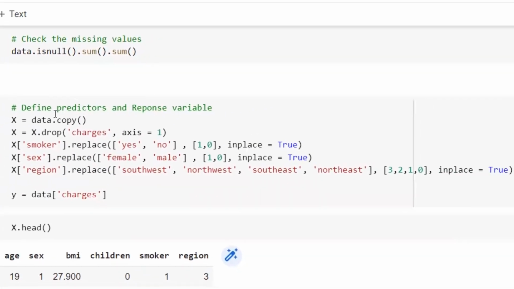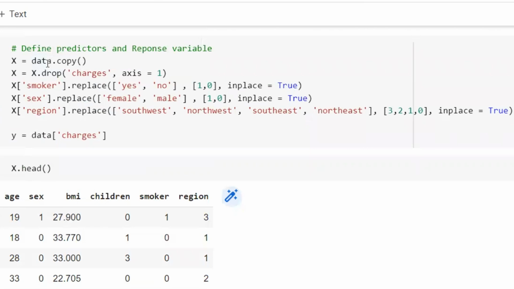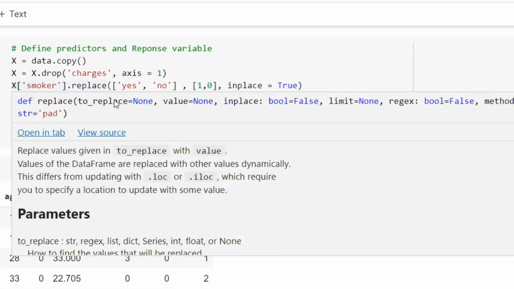Then we're going to define the predictors and the response variable. First, we're going to make a copy of our data by using the copy function, and we put it into an X variable. By using the drop function, we're going to drop the charges column. If you remember, we're going to treat charges as the response variable. Then we're going to convert all the categorical variables into numerical variables by using what function?